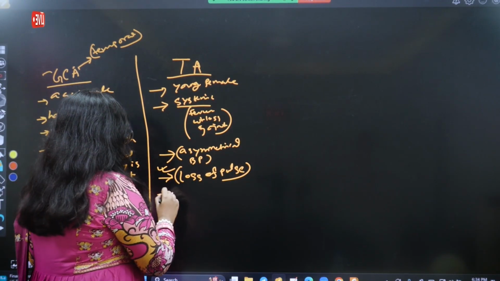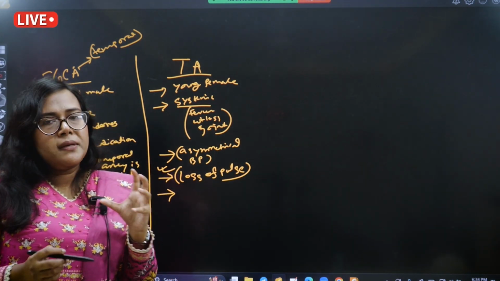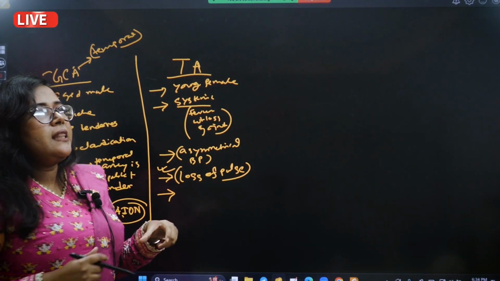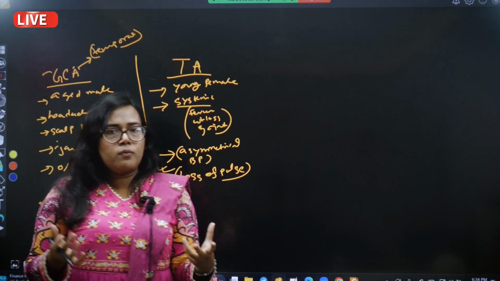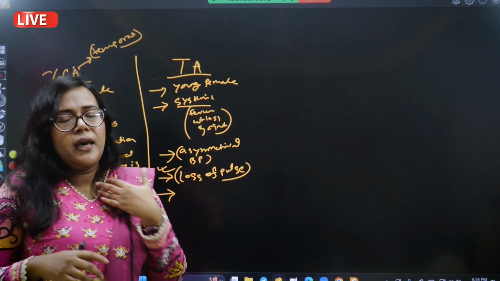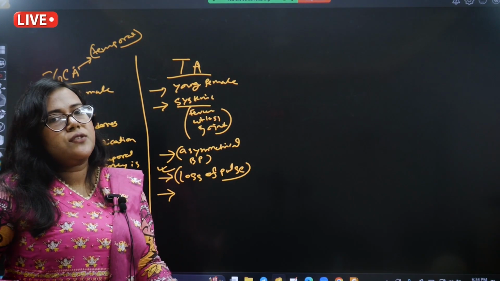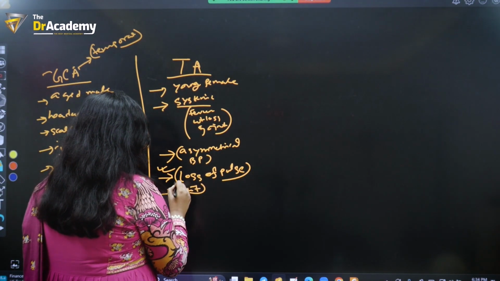And at the same time, you have to look for any bruit. So bruit basically means abnormal sound. In the inflamed area, of course, the blood flow will be interrupted, which will cause an abnormal sound. So commonly look for the carotid bruit and the subclavian bruit, as well as the renal bruit. So bruit examination is also a very important finding.